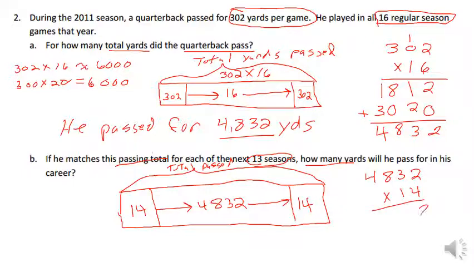4 times 2 is 8. 4 times 3 is 12. We carry our 10. 4 times 8 is 32, plus 1 is 33. 4 times 4 is 16, and 3 is 19. We put our place value holder, so instead of saying 10, we're going to go by 1. And 1 times 2 is 2. 1 times 3 is 3. 1 times 8 is 8. And 1 times 4 is 4. We add them together, we end up with 8, 4, 6, 17, 6.